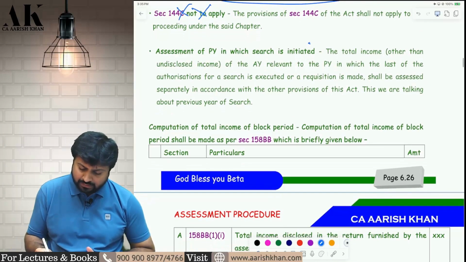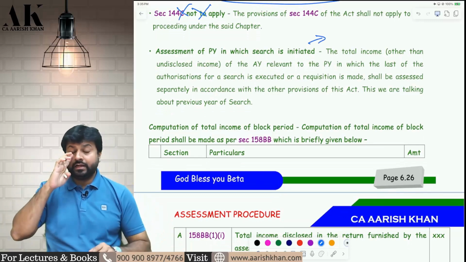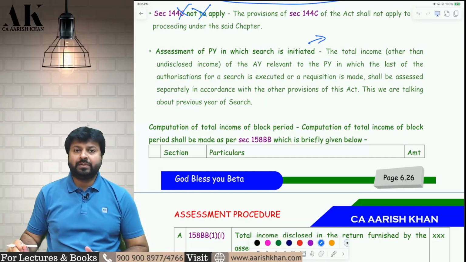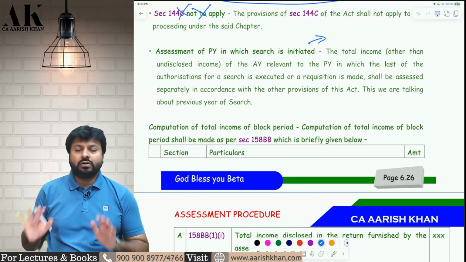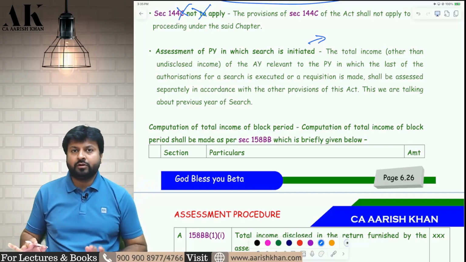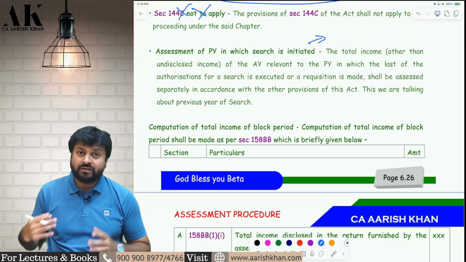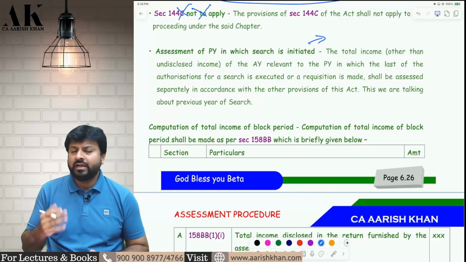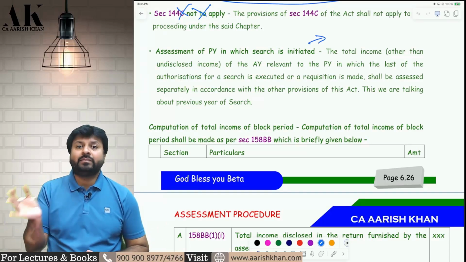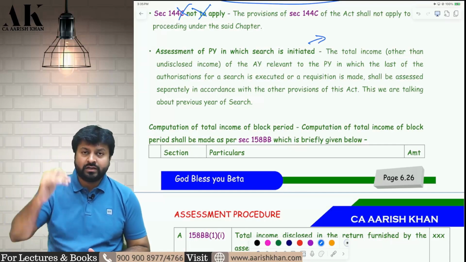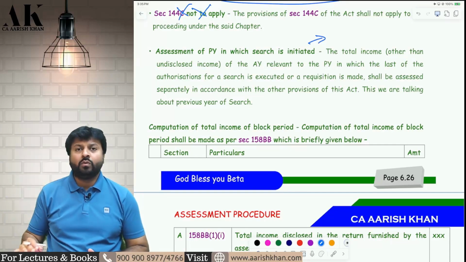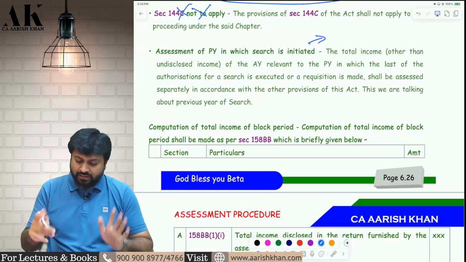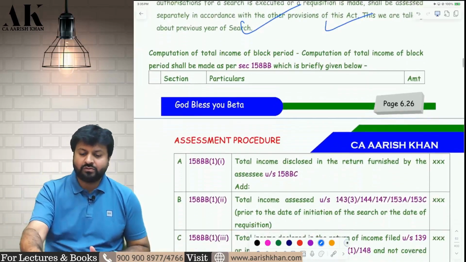Now, the next point talks about the assessment of the current year. Current year means from 1st April 2024 to 5th October 2024. What will happen with the assessment of this year? The undisclosed income will be covered in the block period. What about the income which is disclosed? Income which is voluntarily disclosed by the assessee in the current year, why should 60% tax be imposed on that? It is very wrong. Therefore, apart from undisclosed income from 1st April to 5th October 2024, whatever income is other than undisclosed income will be assessed as per the normal provisions of the income tax law. Check it please over here. Okay.